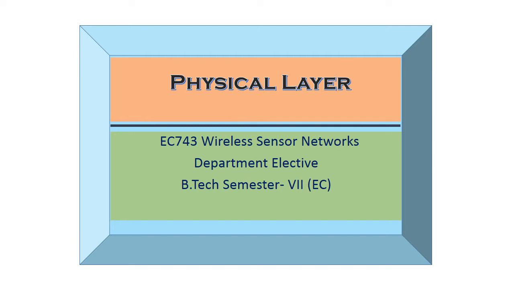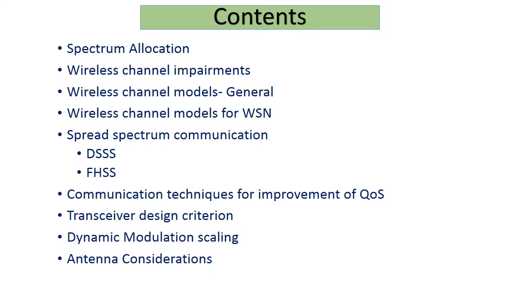So we are going to start a new chapter, physical layer for wireless sensor network. The total content of this chapter is that first of all we will discuss the spectrum allocation. Then, as it is a wireless channel between the two nodes as well as the nodes and the base station, we will review the wireless channel impairment.